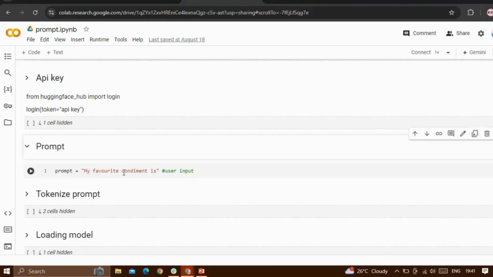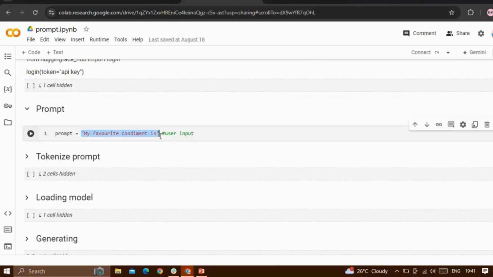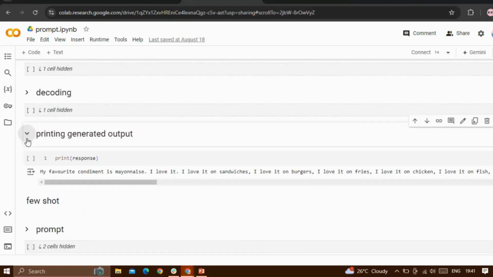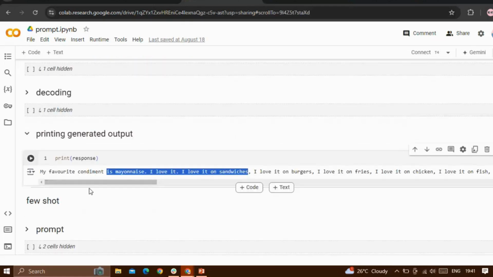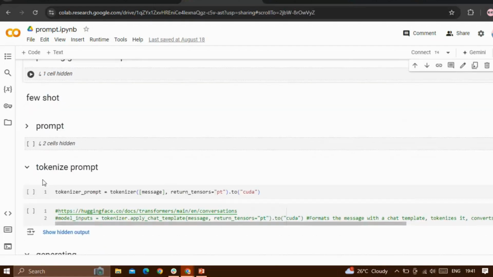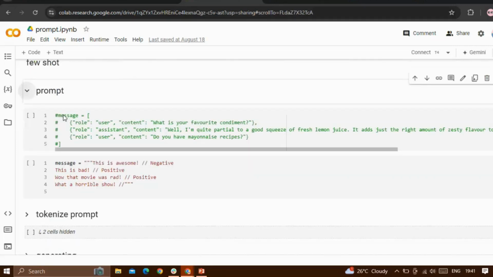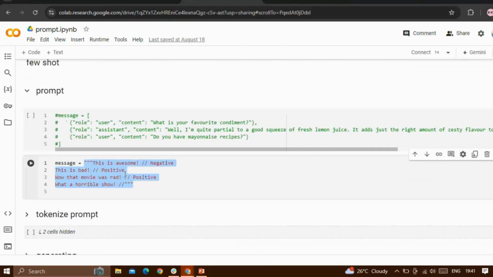This is the zero shot prompt example, where I give "the favorite condiment is" and it gives the result that the condiment is mayonnaise. This is how it gives the result. And for few shot prompt, here I give a few examples: this is awesome, negative; this is bad, negative; positive.